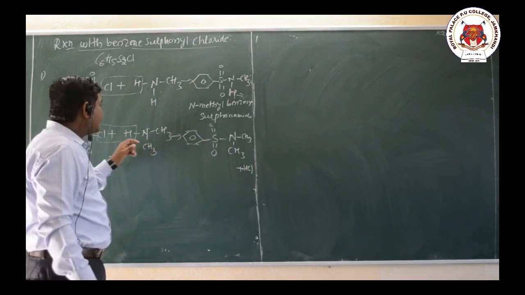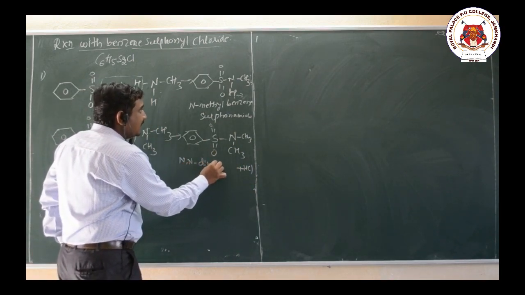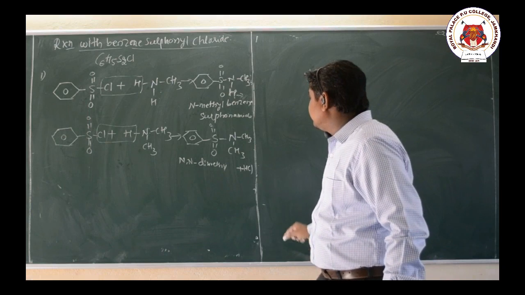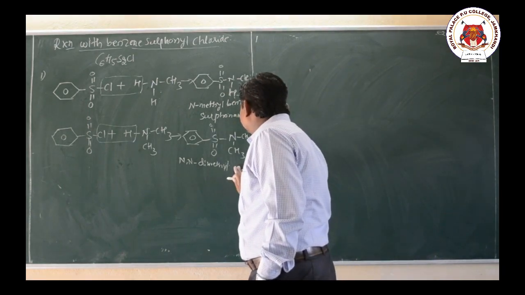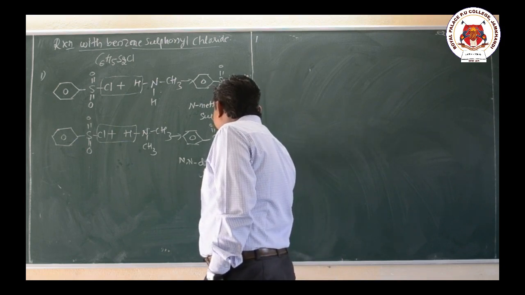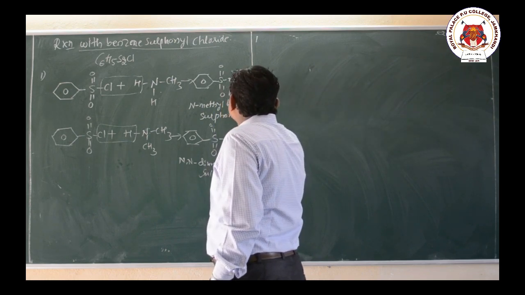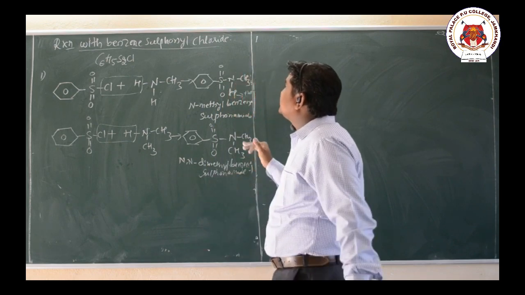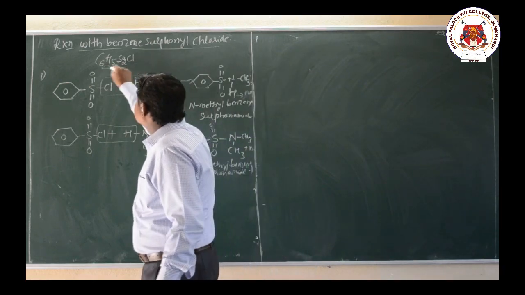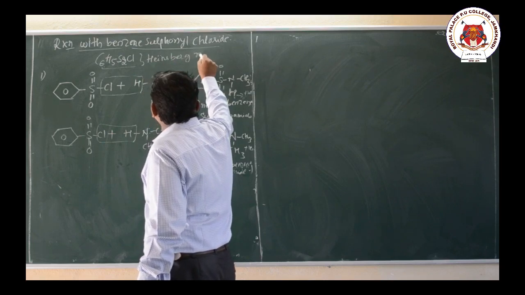In case of this, the product name is N,N-dimethyl benzene sulfonamide, plus HCl. Okay, so these are reactions with benzene sulfonyl chloride, C6H5SO2Cl. It is also called what here? Hinsberg reagent. Important, Hinsberg reagent.